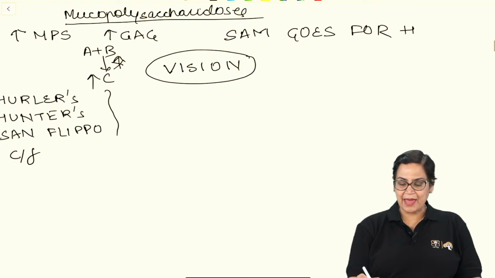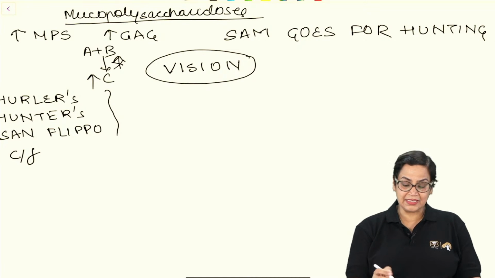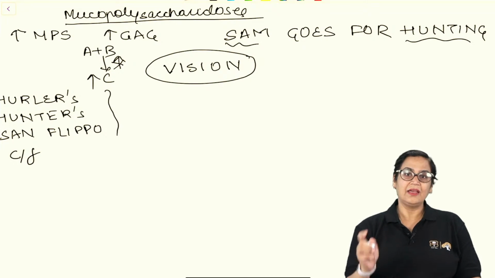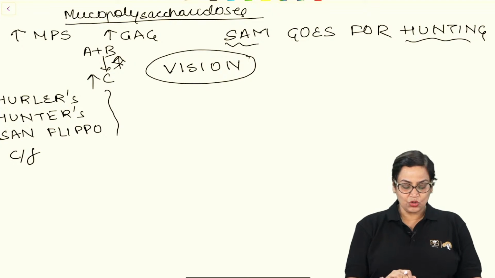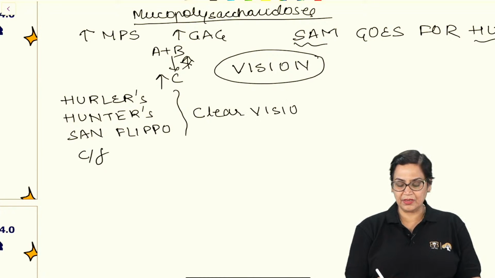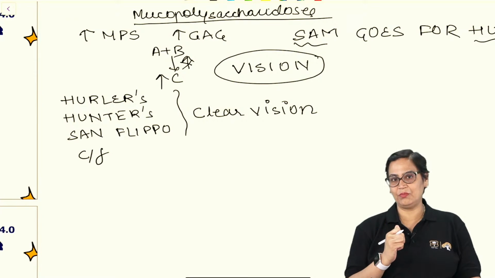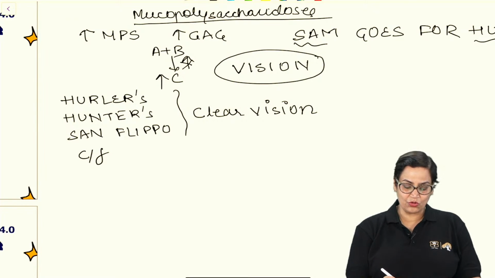Now see, Sam can hunt only when he can see. Isn't it? Sam can only hunt when he can see. That means Sam is Sanfilippo's and Hunter's is Hunter syndrome. So in Sanfilippo's and Hunter syndrome, vision is clear. Always remember this. No corneal clouding will be there in a patient suffering from Hunter's and Sanfilippo's syndrome. And in Hurler syndrome, obviously, vision will be defective.